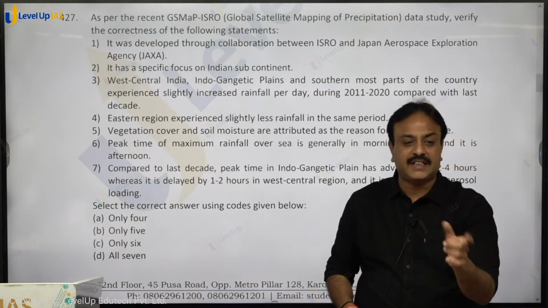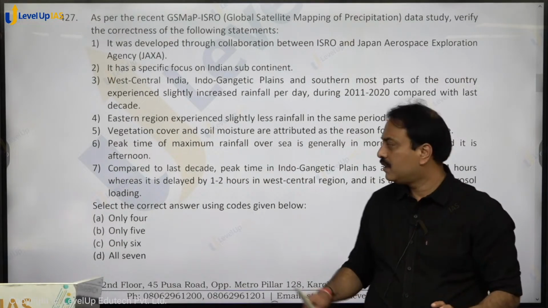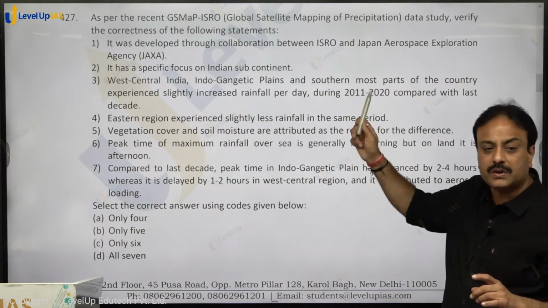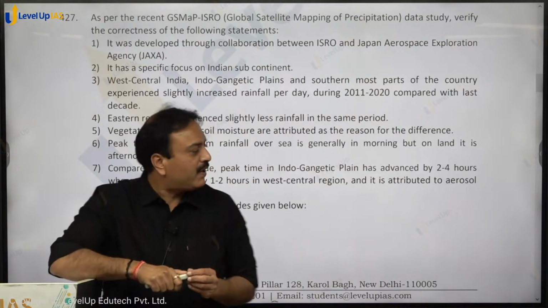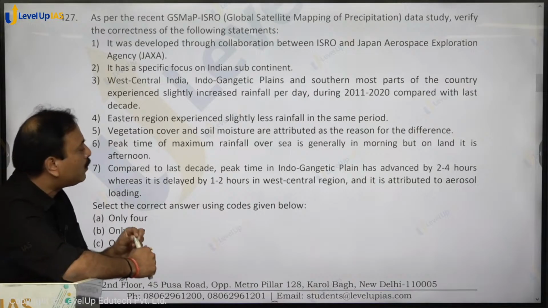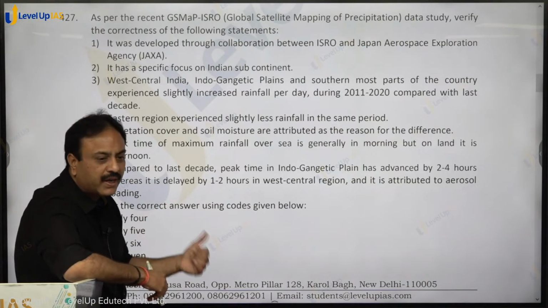Then in this peak time they have recorded changes, that how this peak time of rainfall is changing. So what are the changes compared to last decade? Last decade means 2001 to 2010. Peak time in Indo-Gangetic plain has advanced by 2 to 4 hours, whereas it is delayed by 1 to 2 hours in western central region. It is attributed to aerosol loading.